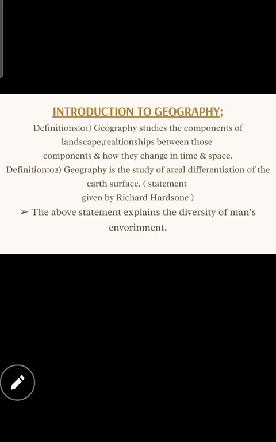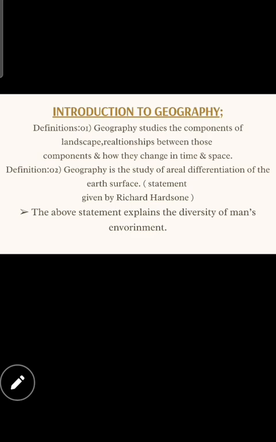And the second definition is: geography is the study of areal differentiation of the Earth's surface. So thereby you can see that there are two definitions, and the second definition was given by a famous person, Richard Hartshorne. A person called Richard Hartshorne has given the second definition. Children, I'm going to come one by one. So look at the first definition.